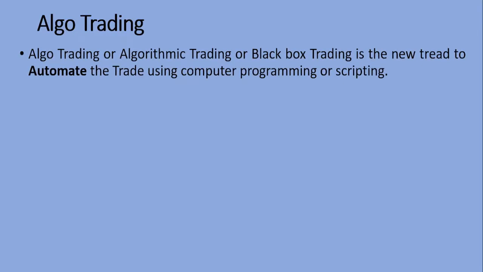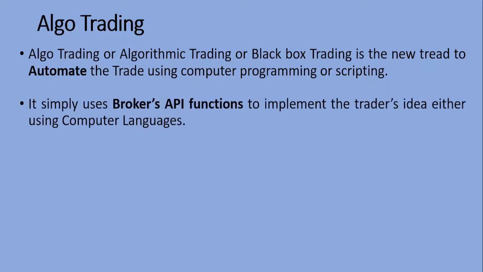It mainly uses computer programming or scripting. It simply uses the broker's API to implement the trader's idea, either using computer languages or scripting. For example, it may be as simple as using a simple if condition to execute a trade. Example, if the SBI price is less than 400, they may go for buying, or if the SBI share is more than 500, then they may go for selling it. So it may be as simple as that.